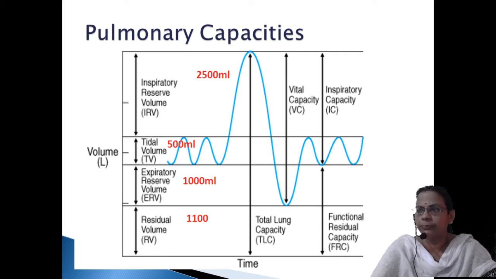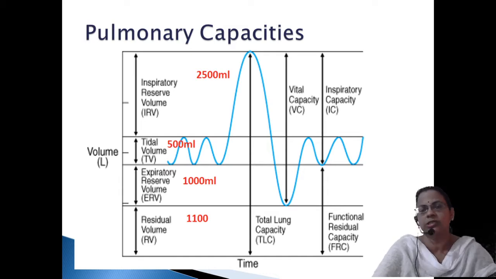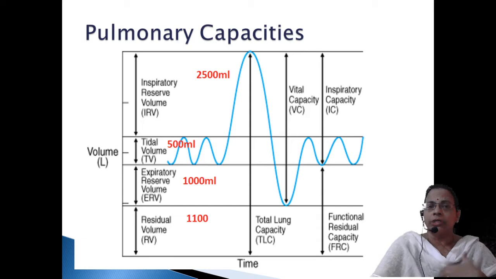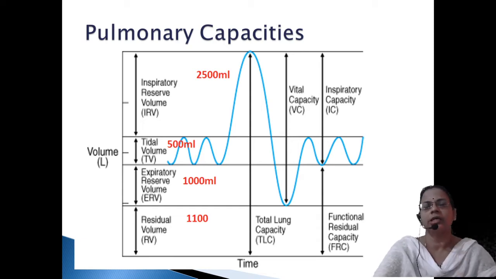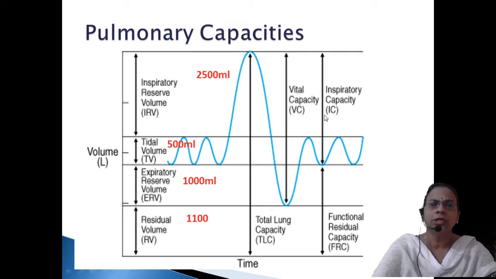What do you mean by inspiratory capacity? It is the total volume of air after normal expiration. After normal expiration, when we are taking forcefully the maximum amount of air, that is called inspiratory capacity. That means when we are breathing in fully, it will consist of TV plus IRV. That means tidal volume will be there, along with that IRV also, that is inspiratory reserve volume. So this is altogether when you are taking the air forcefully.